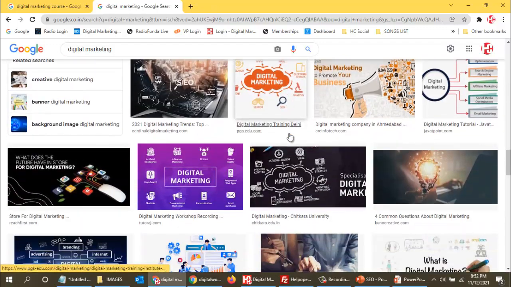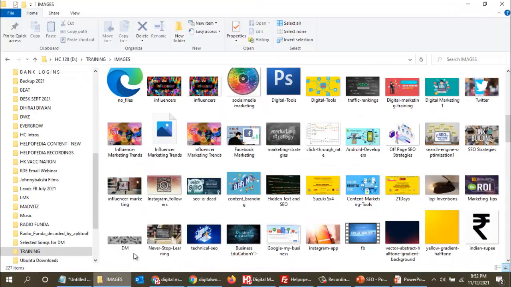So how does this happen? This happens with this particular thing that we are using. We are naming the image, and in the alternative text of the image we write what this image is about, and in the description we write a full description about this image. Maybe one line or two lines that we can write. There are no restrictions, but yes, maximum we can write 160 characters.